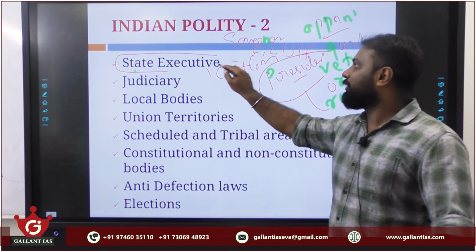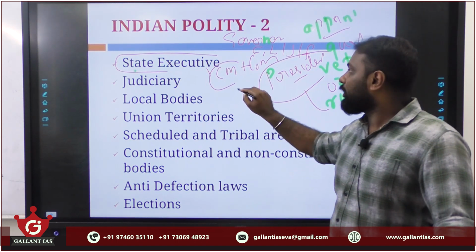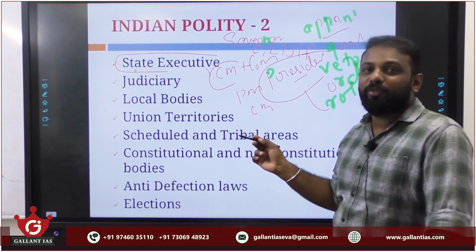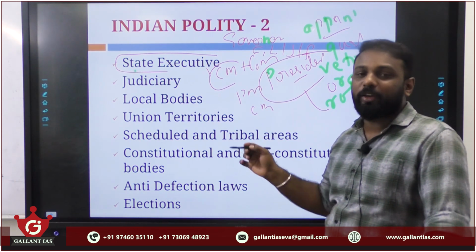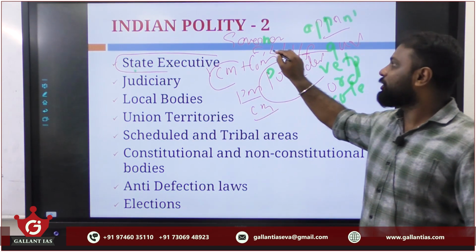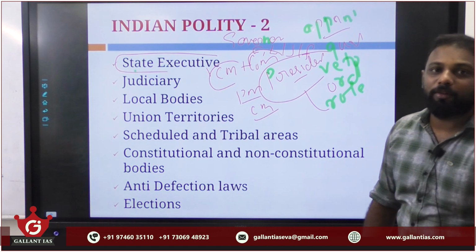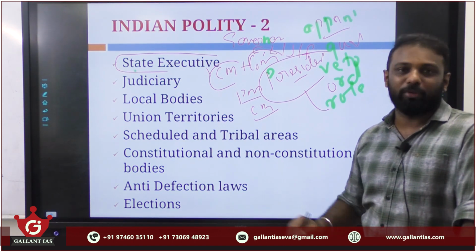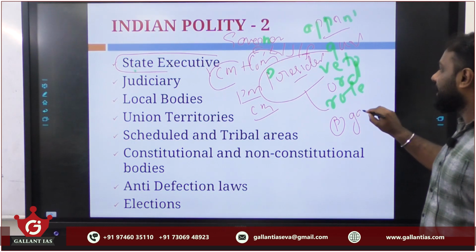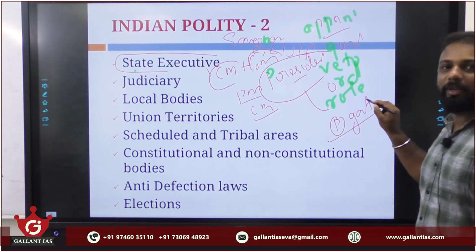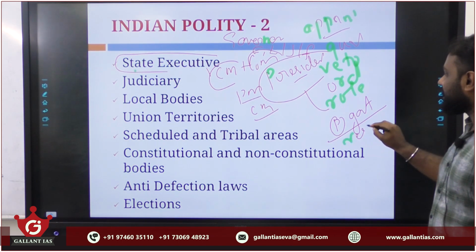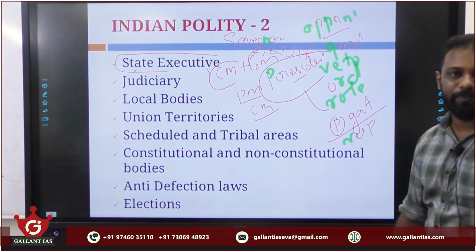See, there is a CM for every state, right? Similar to the PM of India, we have a CM for every state. So, what's the role of the CM under the Indian constitution? Please compare the role of PM with that of CM. Clear? As well as the council of ministers, the importance of the council of ministers under our parliamentary democracy or parliamentary form of government. Why? Because in this parliamentary government mechanism, the council of ministers is collectively responsible to the legislature.